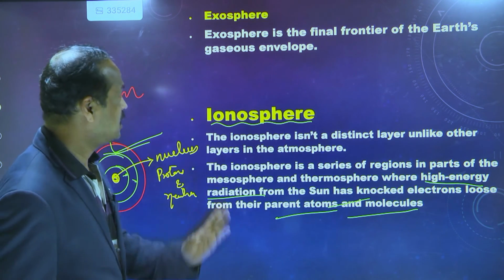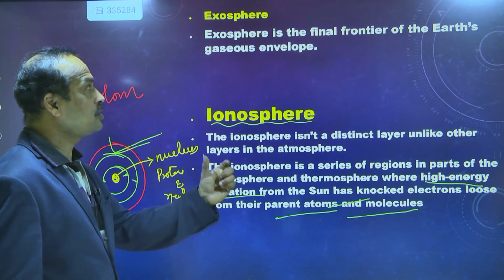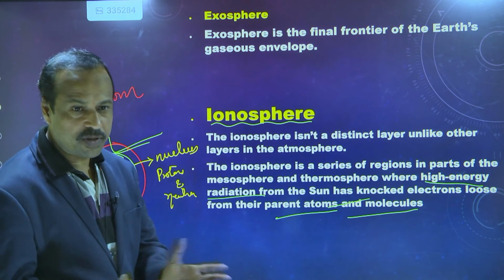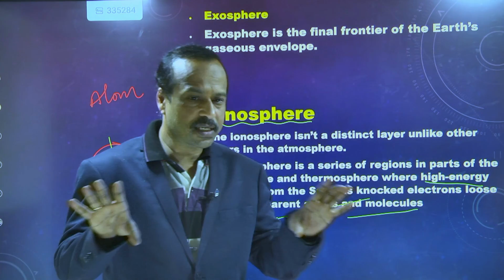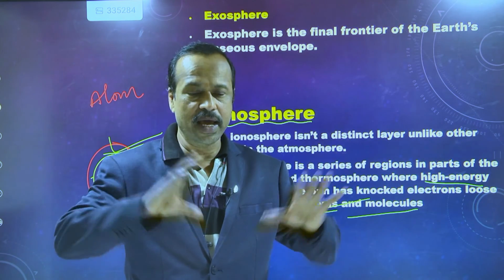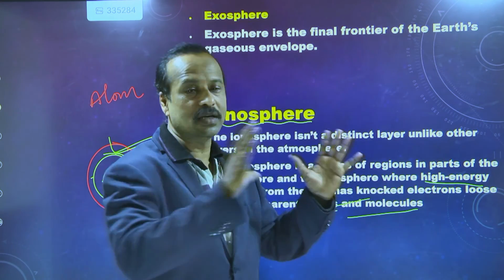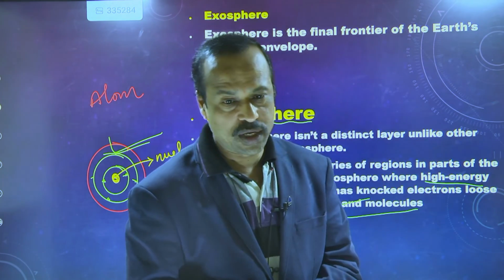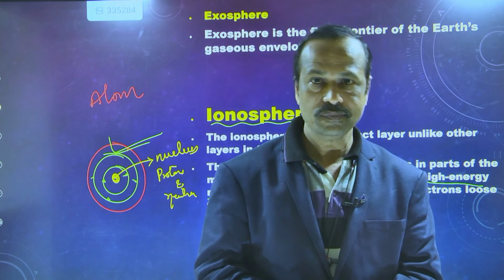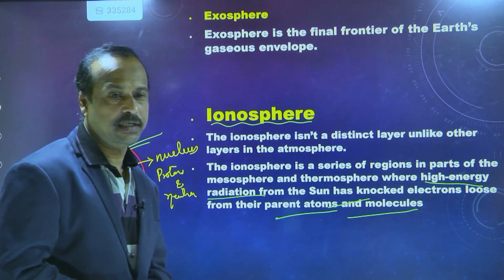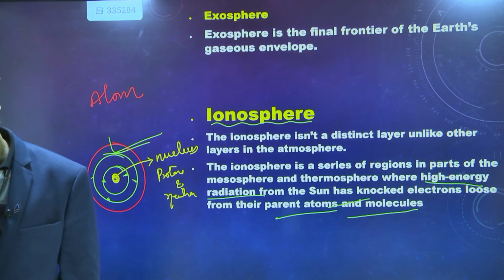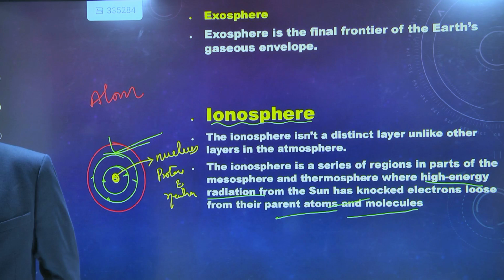Up to here, remember that the ionosphere is a part of the atmosphere and not a distinct layer. A separate layer is not there. It is present within these five layers only. Is this clear to you? Read this once and take a screenshot of it.